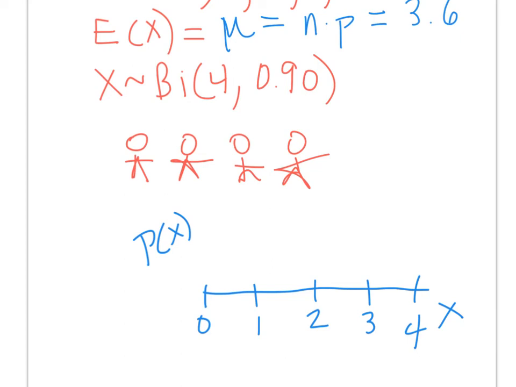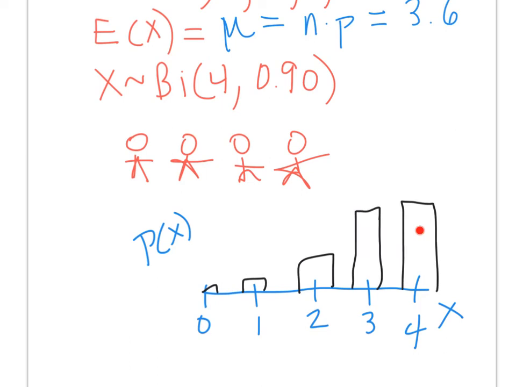So we'll switch up the color here. And 3.6 is the mean, so you might expect that these are going to be really similar, but maybe a little bit favored toward the 4, and then it's going to teeter off. That's all I want here. And you could figure out the probabilities at each one of these towers.